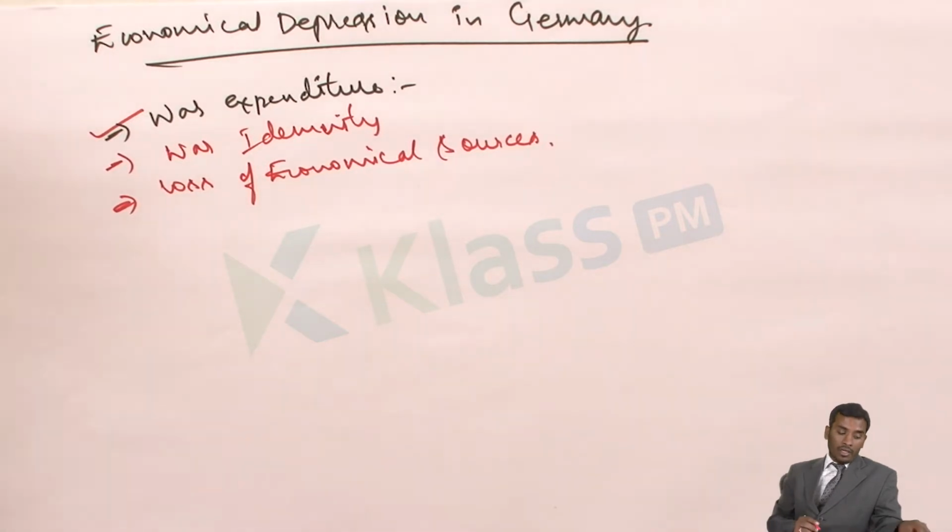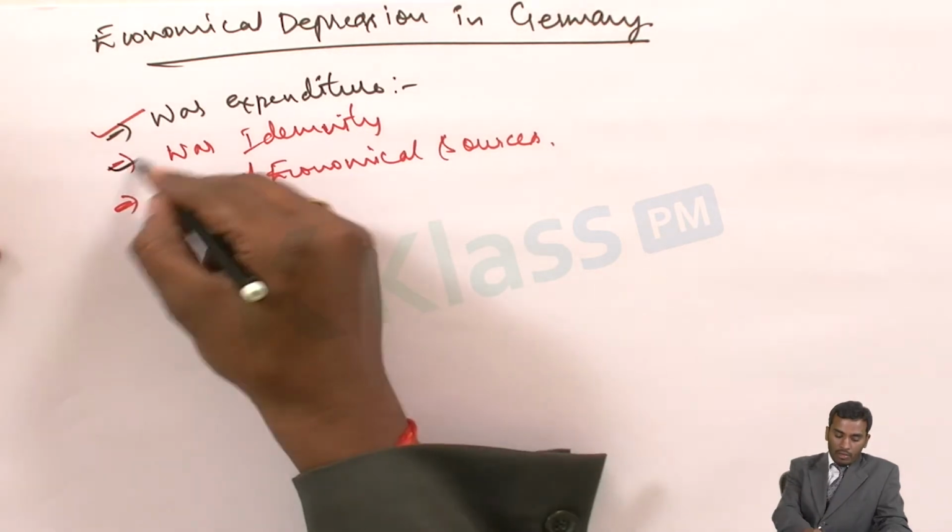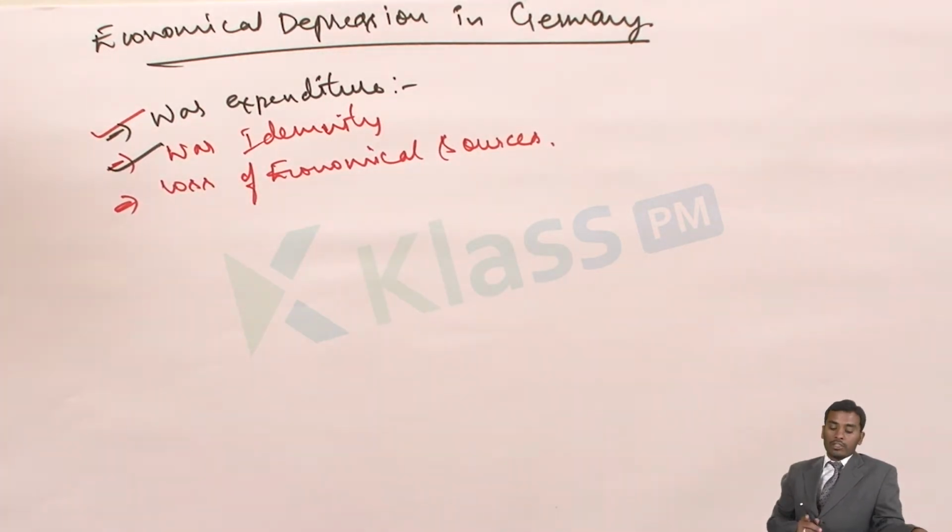Second thing is war indemnity. As we learned in our previous topic, the Treaty of Versailles made Germany pay the war indemnity. That means the losses created because of the war, that money needed to be paid by Germany. And the third one is loss of economic sources.